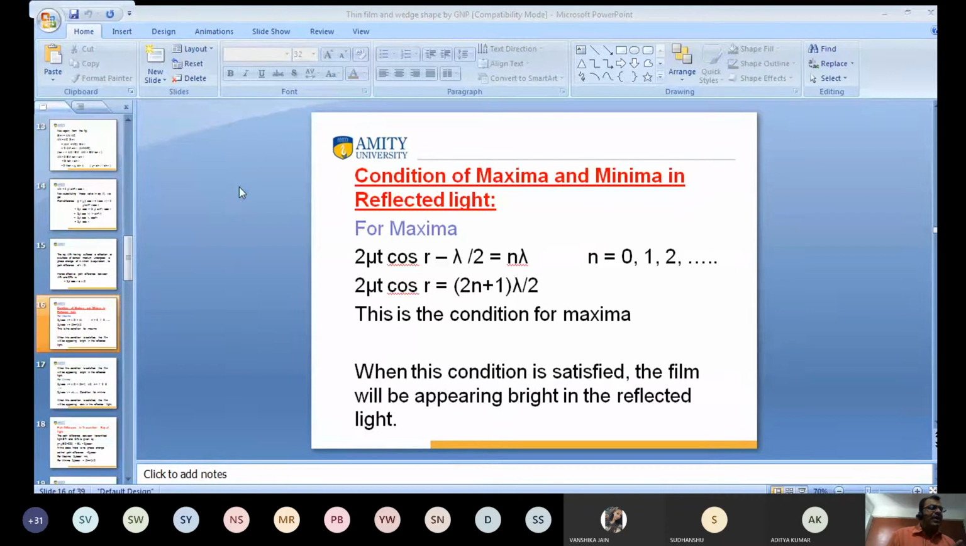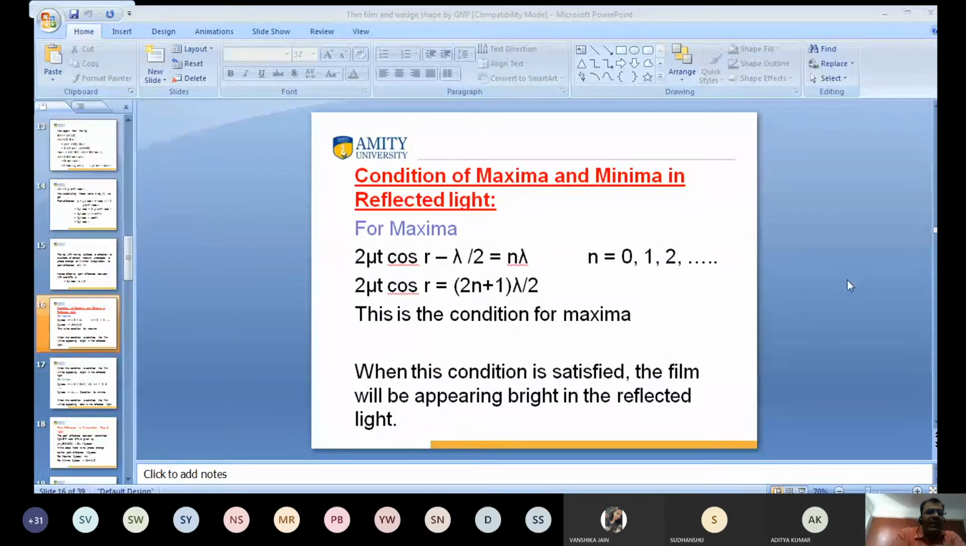For maxima, I discussed in the first slide that when the path difference is equal to an even multiple of half wavelength, that is 2n lambda by 2, or n lambda, this is called the condition of maxima. Do you know this point? Yes, sir.